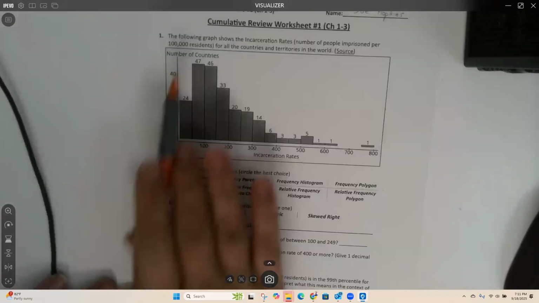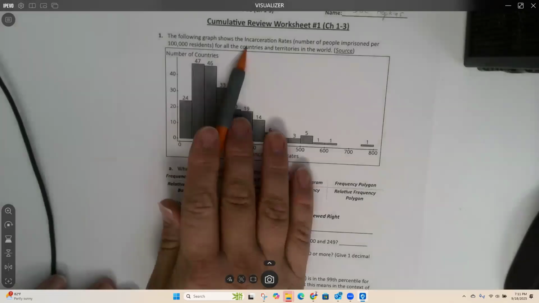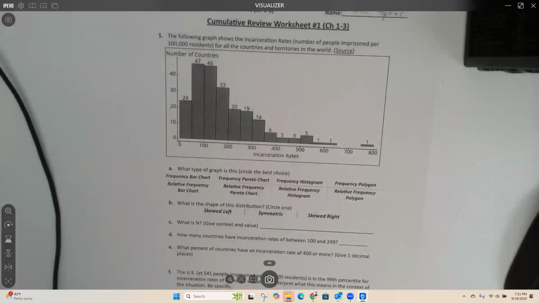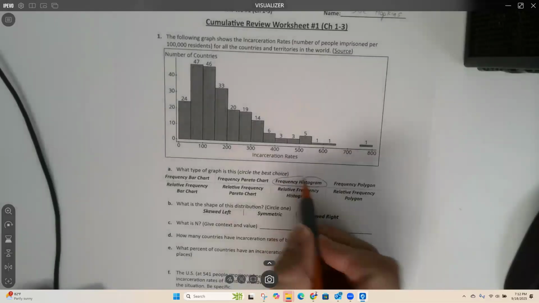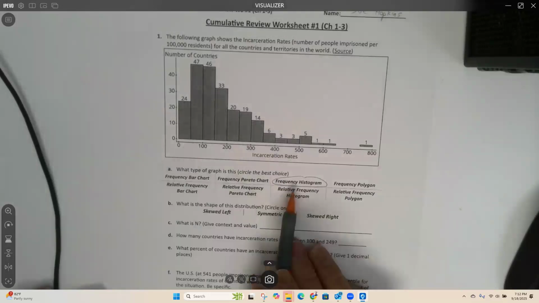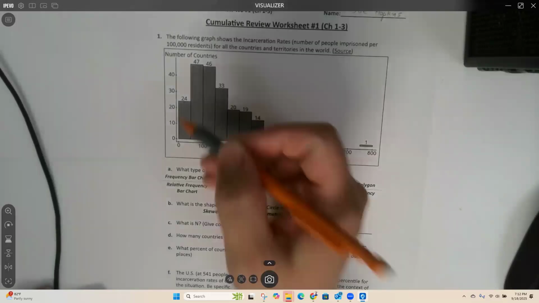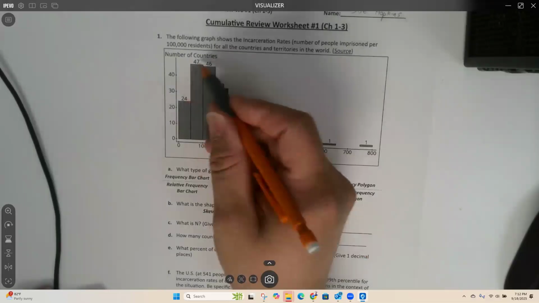Okay, so we have this one. The following graph shows the incarceration rates for all the countries and territories in the world. What kind of graph is this, guys? Frequency histogram. Yep. It is a histogram because all my bars are right up next to each other. We know that it's a frequency histogram because each of the bars is a count.